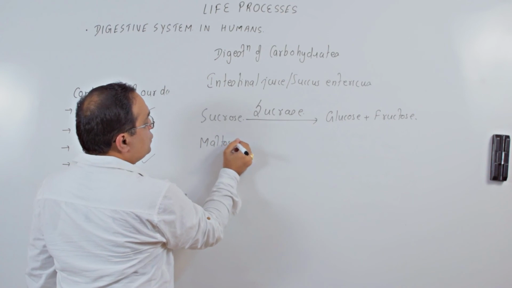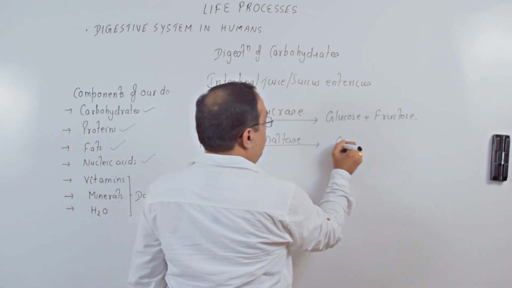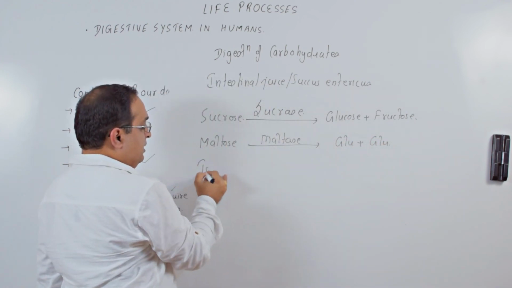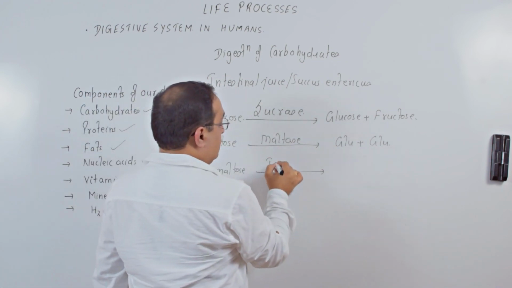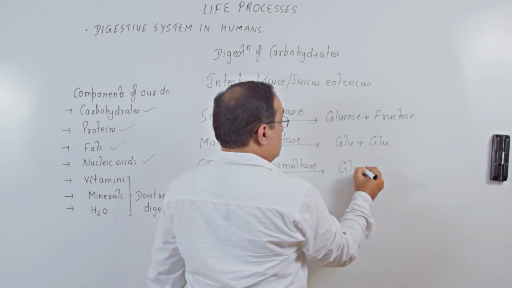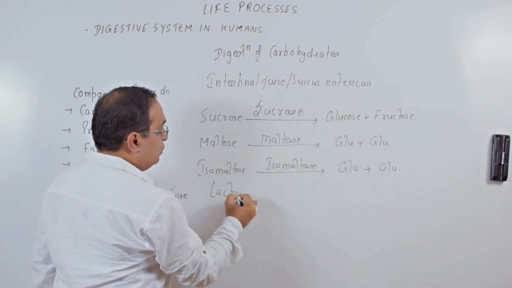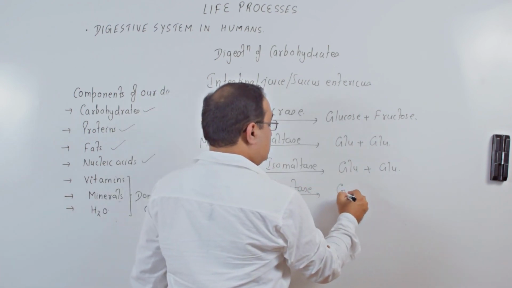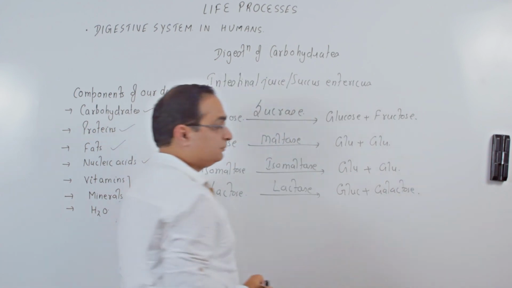For maltose sugar, there is enzyme maltase which breaks it into 2 glucose units. Similarly, for isomaltose, there is enzyme isomaltase which breaks it into glucose plus glucose. For the milk sugar lactose, there is enzyme lactase, which breaks it into glucose and galactose.